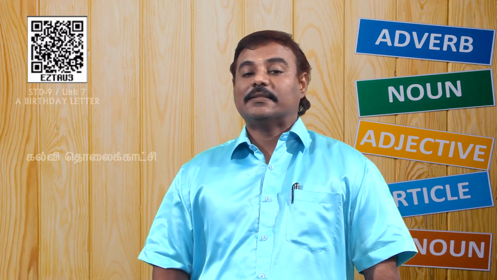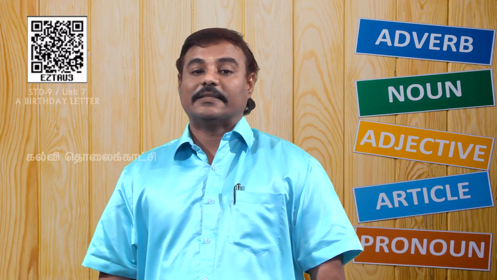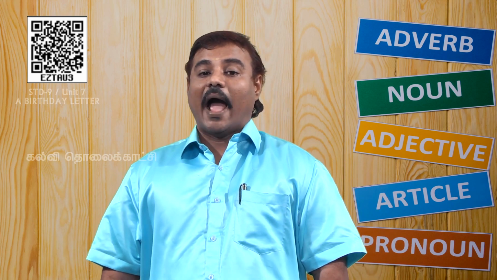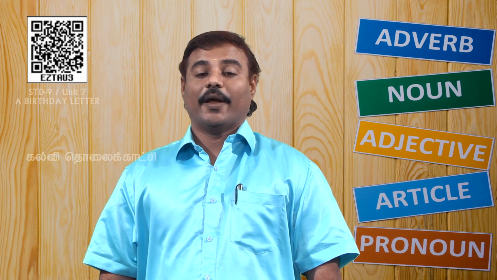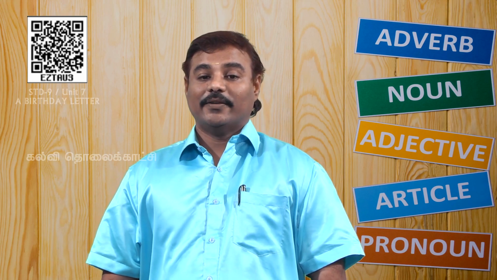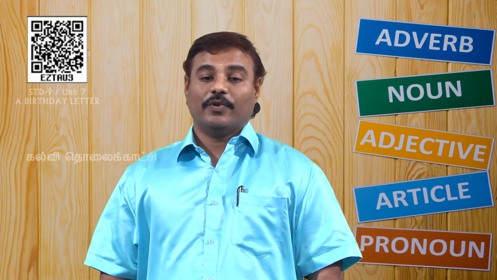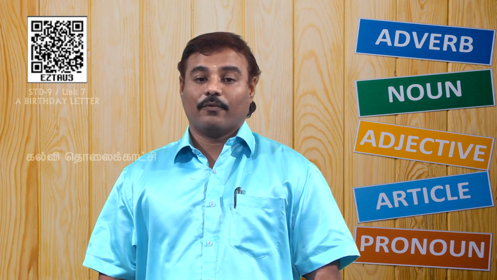Now, let us see the next part of the sentence, that is interrogative. Students, I have explained what is an interrogative sentence. Interrogative sentence denotes questions. There are two types of question words. One is yes or no type of questions. Another one is WH question.